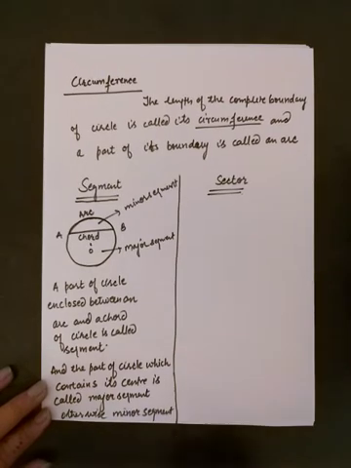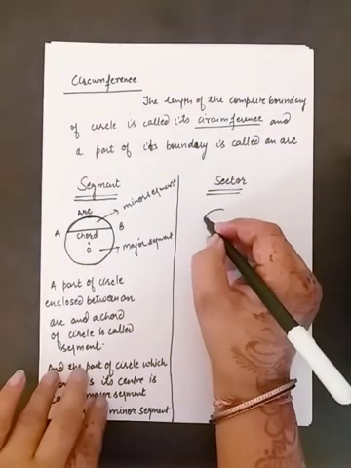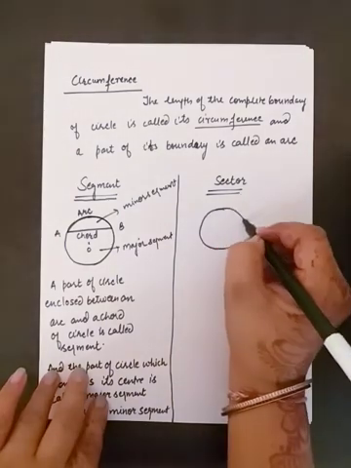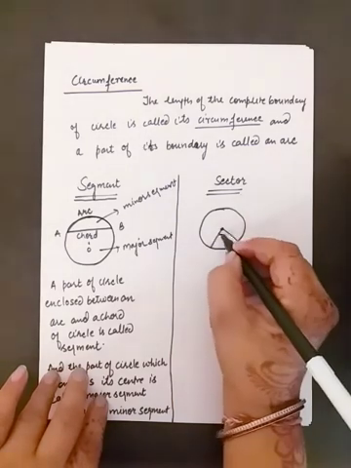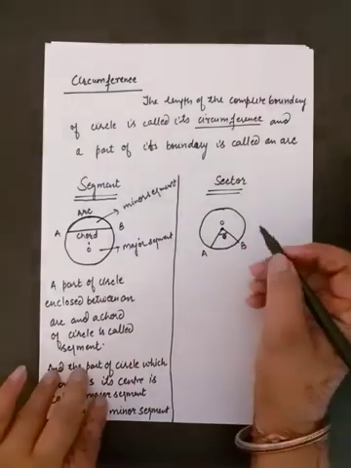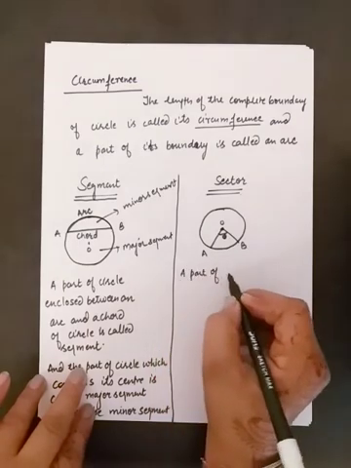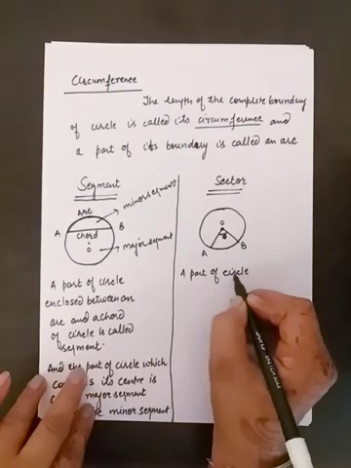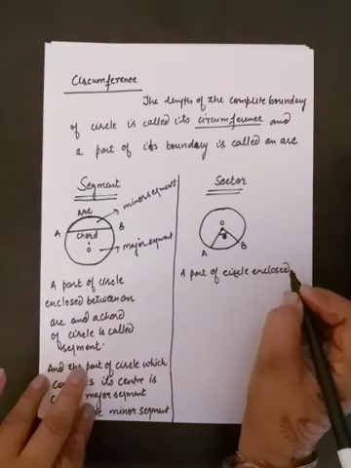And you can remember, when we eat food, the bite of your chapati is called segment. And for sector, you can remember that a slice of pizza is sector. Here, a part of circle for a sector, we can say that a part of circle enclosed between, now between what?